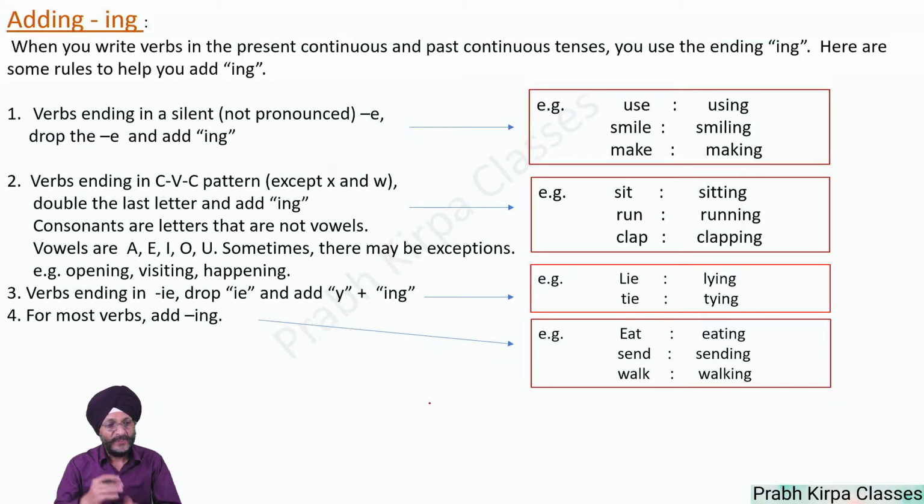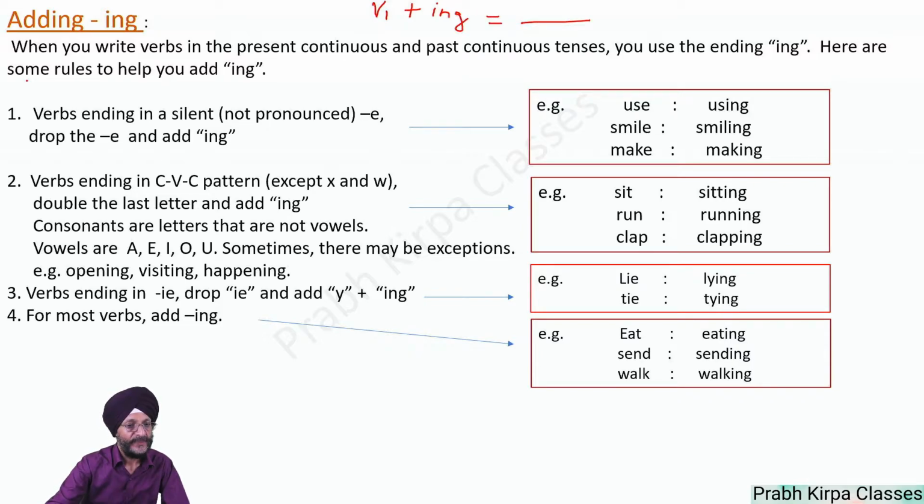Adding ing. We will see how we add ing to the base form of the verb, that is, how V plus ing results into what it becomes. When you write verbs in the present continuous and past continuous tenses, you are using the ending ing.